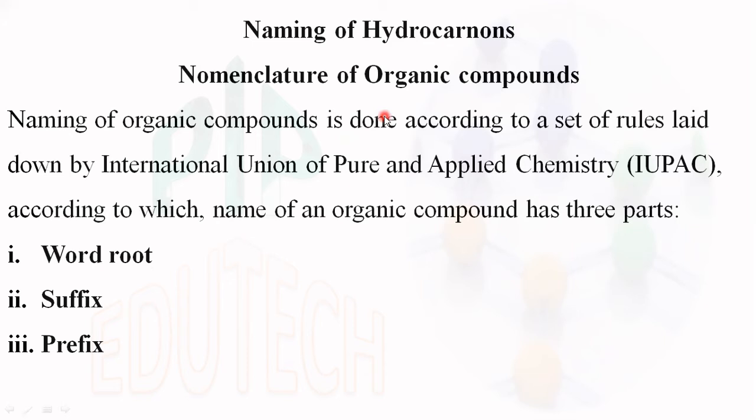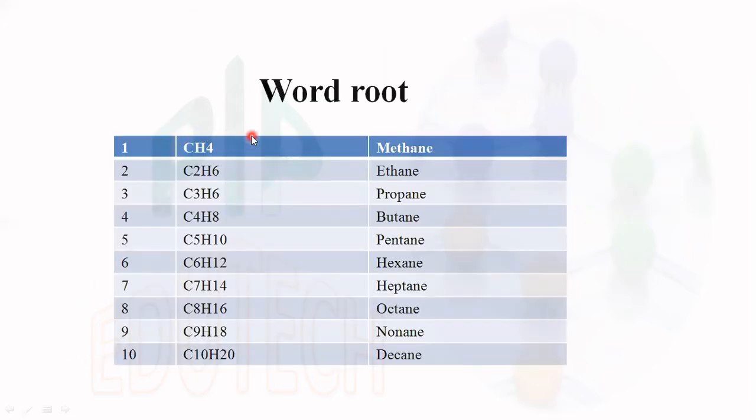The next one is naming of hydrocarbons, which is the most important thing: nomenclature of organic compounds. Naming of organic compounds is done according to a set of rules laid down by the International Union of Pure and Applied Chemistry, IUPAC, according to which the name of an organic compound has three parts: word root, suffix, prefix. So first one, word root. Very simple concept.